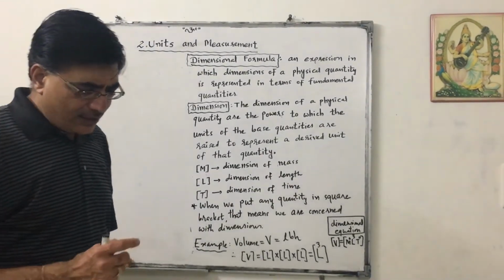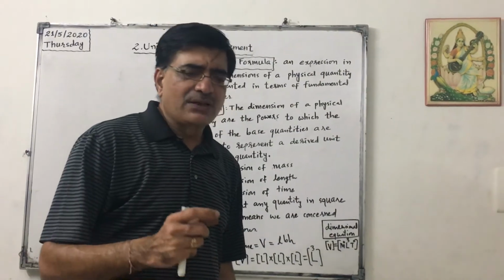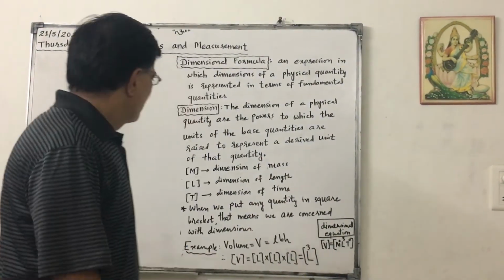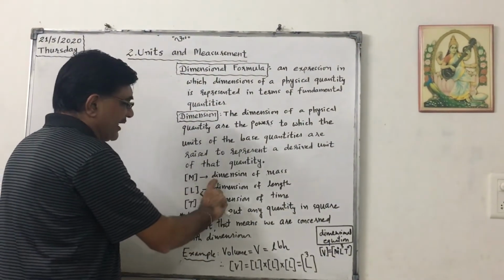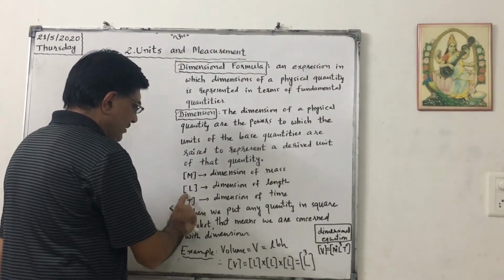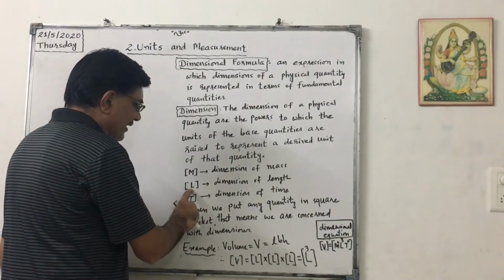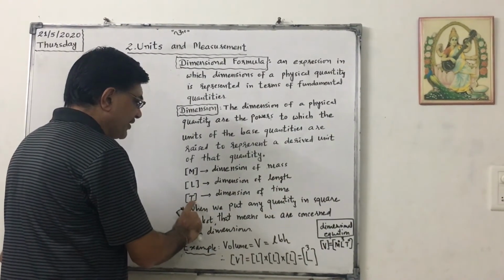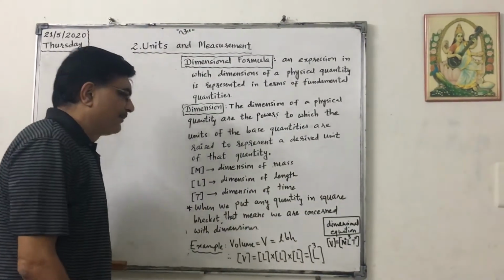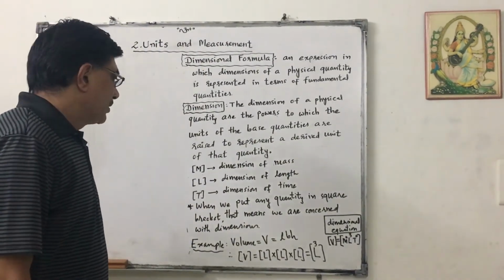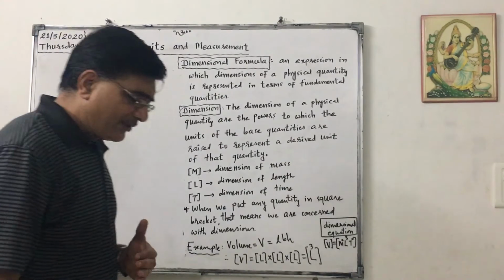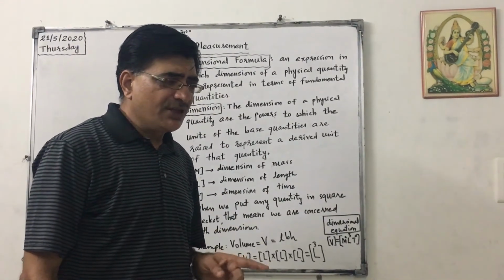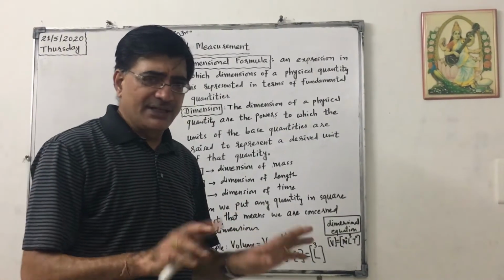Whenever we are concerned with the dimension of any physical quantity, we will write it in a square bracket. In square bracket L, that means dimension of length. Similarly, in square bracket T, dimension of time. So whatever quantity, when we talk about its dimension, it must be shown in a square bracket.